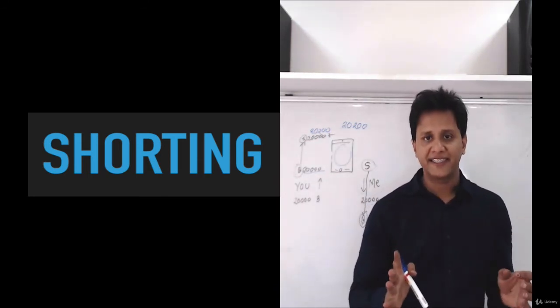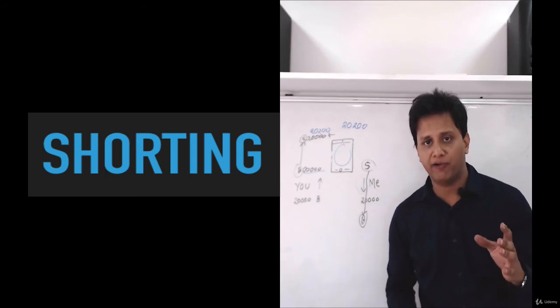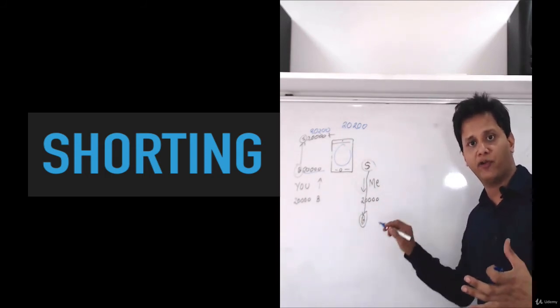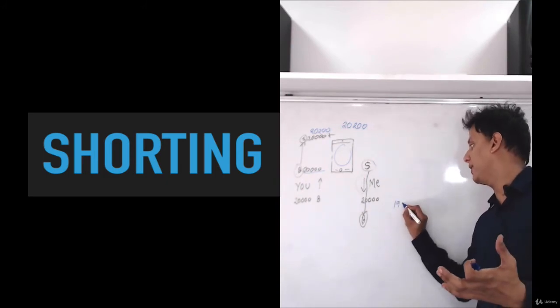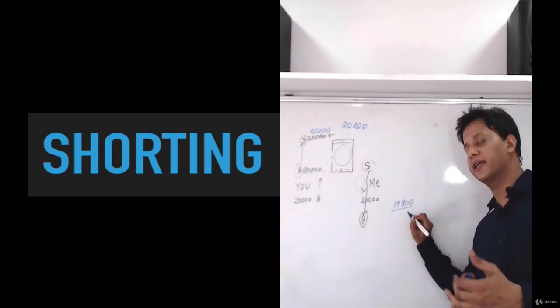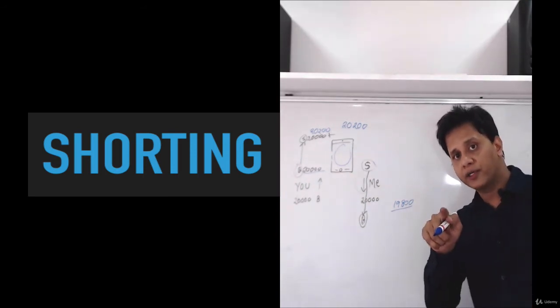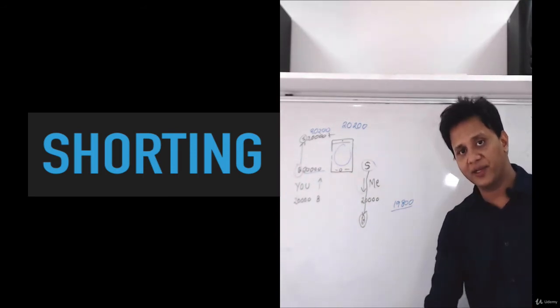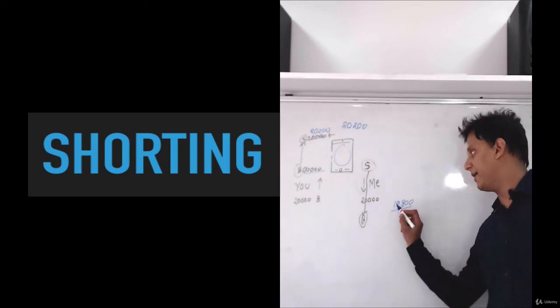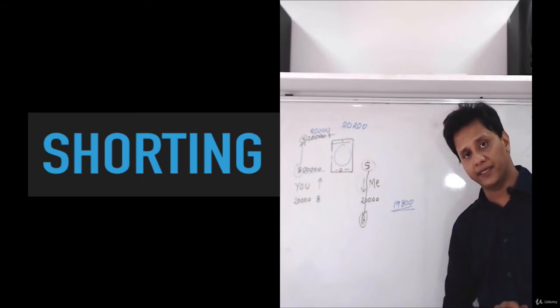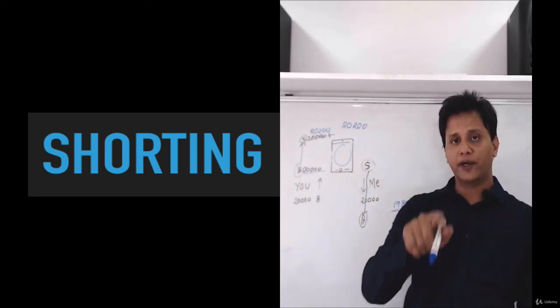Now let's consider the second case where the price of this mobile phone is going down. It means the price of the mobile phone in the evening is 19,800. It becomes 19,800 rupees. So you bought it on 20,000 and you're going to sell the same mobile phone on 19,800 rupees. You are making a loss of 200 rupees.